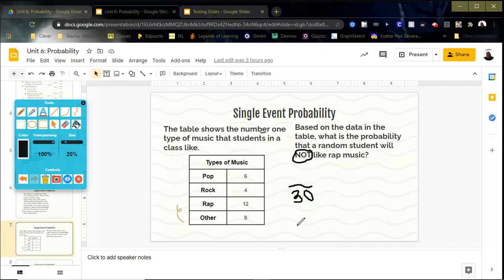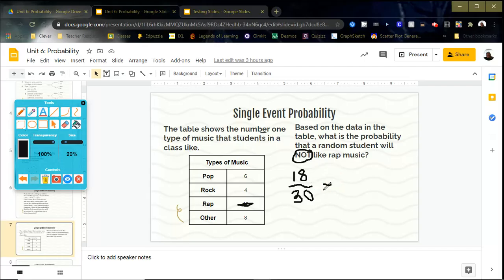Okay? And then, because I want not rap music, I'm going to add together all the ones that are not rap music. So I'm going to cross out rap music. And then add together everything else. 6 plus 4 is 10, and 10 plus 8 is 18. So I'm going to put 18 on top. Okay? So 18 out of 30.